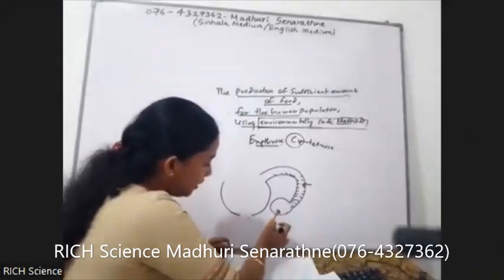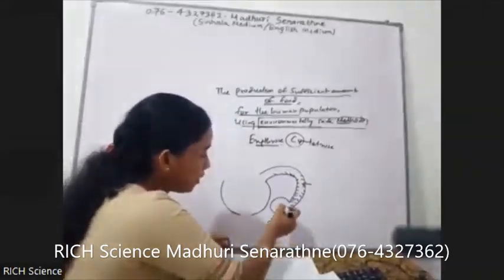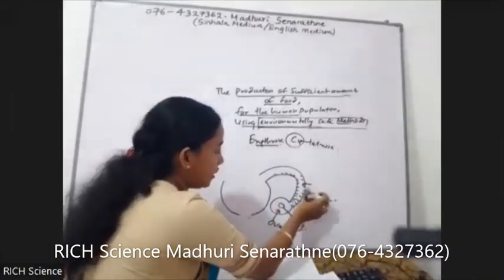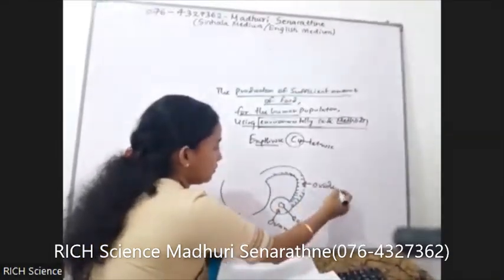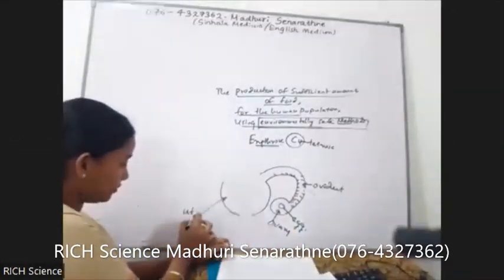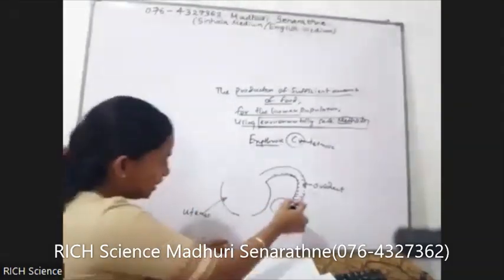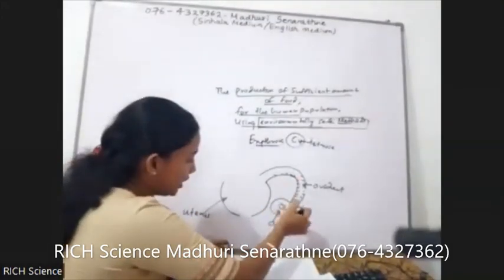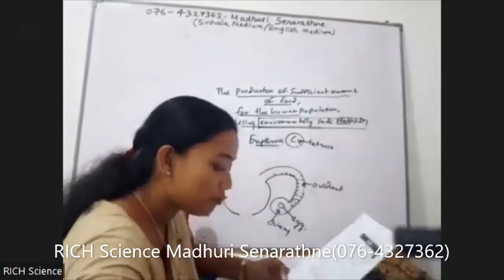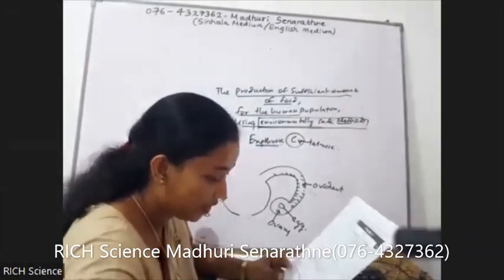This is the ovary. Ovary produces the egg. This is the oviduct. This is the uterus. So these cilia help to move these eggs towards the uterus.